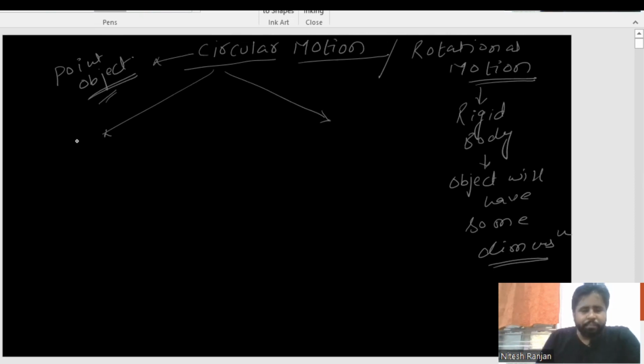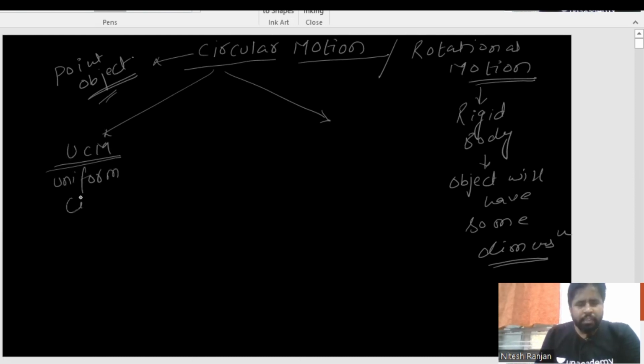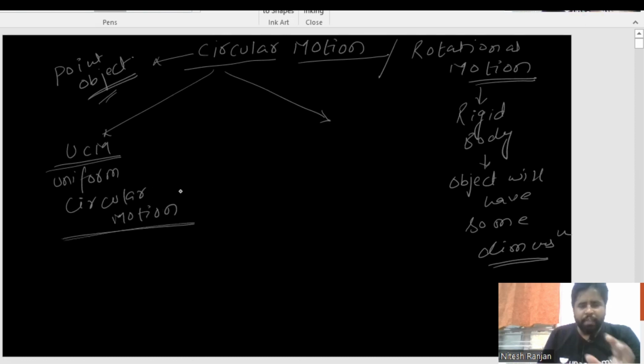So here two conditions are there. One is uniform circular motion, which in abbreviated form we can write down as UCM. It is uniform circular motion. Wow, great. It seems to be a very standard nomenclature.